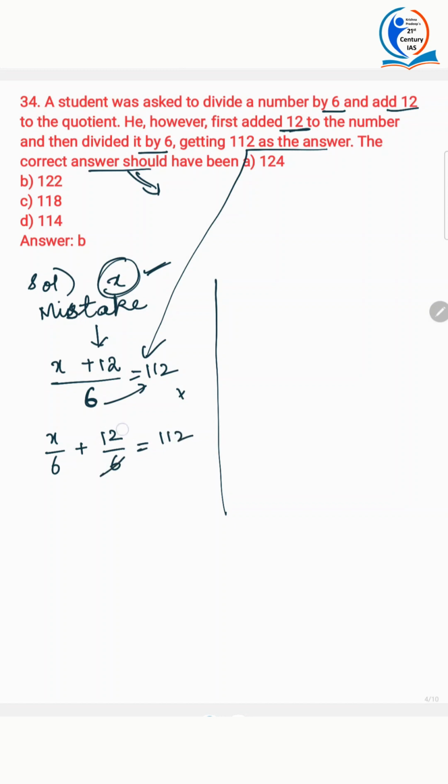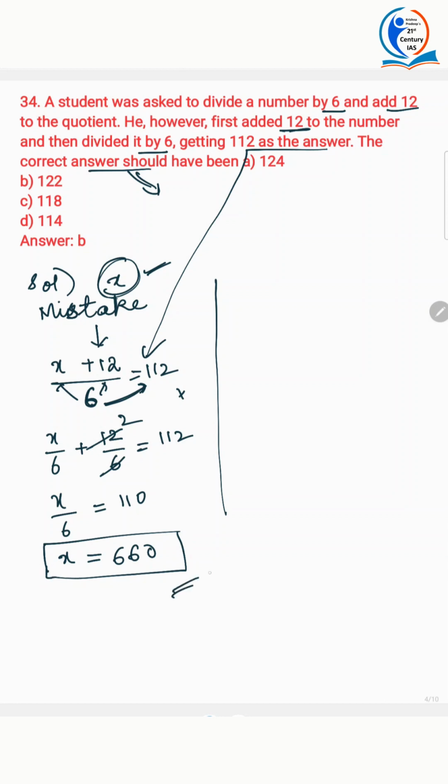6 ones and 6 twos. You are distributing this denominator. Why? For simple calculation. There's nothing wrong even if you take the 6 here and multiply, but for convenient, easy calculation, I am suggesting this method. X by 6 is how much? 110. Now x is 660. But 660 is not the answer. 660 is just the number that the teacher gave to him.